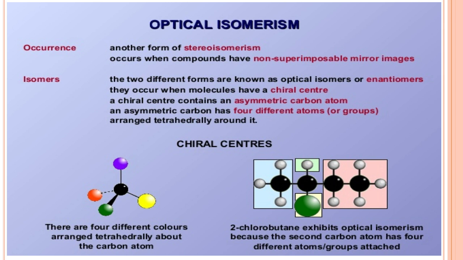If you see the chiral center in the first structure, a central carbon atom is linked to four different groups: one yellow, one green, one red, and one blue or violet. The central carbon atom is attached to four different groups, so that carbon is called a chiral carbon. All four groups are linked to the central atom in a tetrahedral manner, because it has coordination number 4.